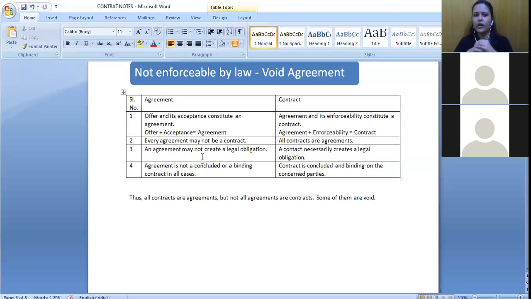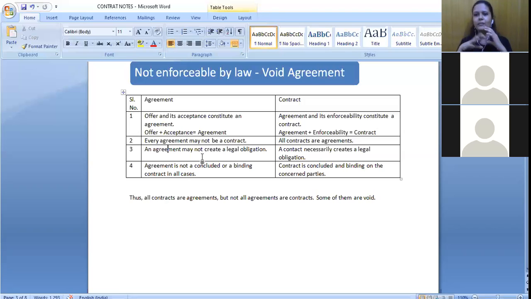Agreement is not a concluded or binding contract in all cases, but contract is concluded and binding on all the concerned parties. So whatever terms and conditions are there in a particular contract, we should fulfill all those things. Otherwise, we will have to face the consequences. But in case of agreement, all of that is not binding. If I am saying, okay, fine, I am accepting your dinner invitation and I will reach your place at 8 o'clock sharp, and also I will take this friend of mine along with me. What if I do not reach your place at 8 o'clock? If I reach there at 10 o'clock only, and I also do not bring that other friend, you cannot approach the court, right?